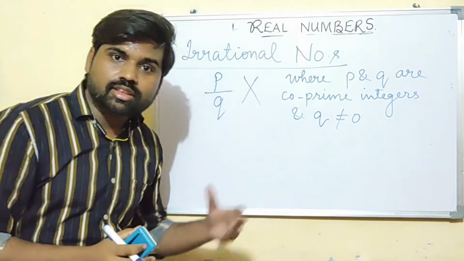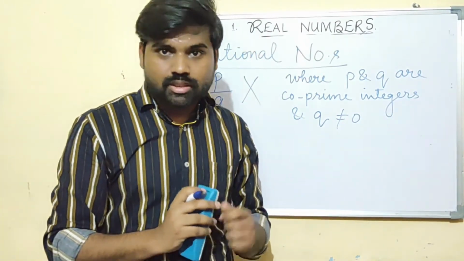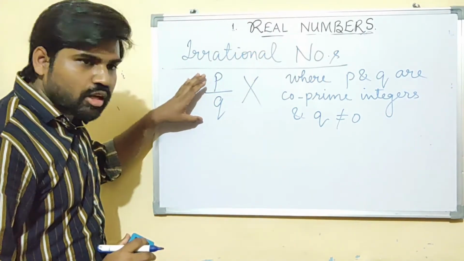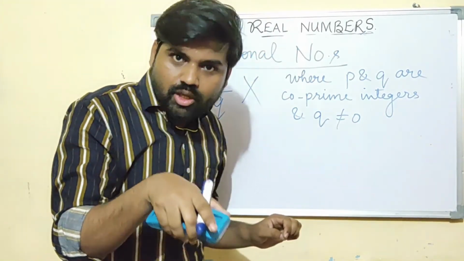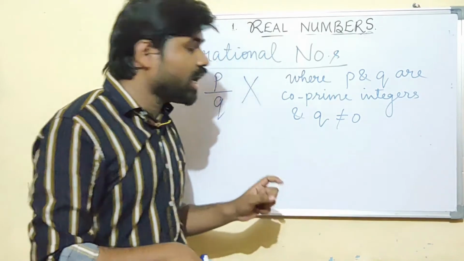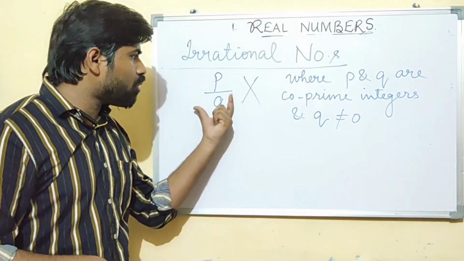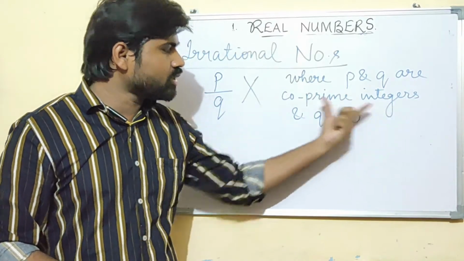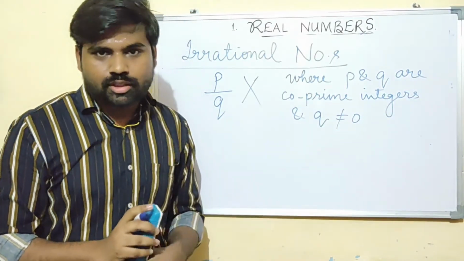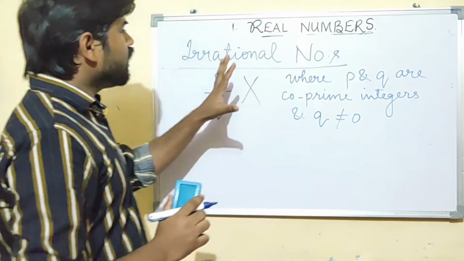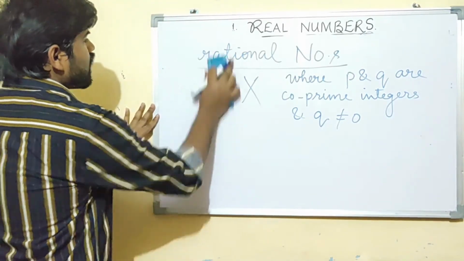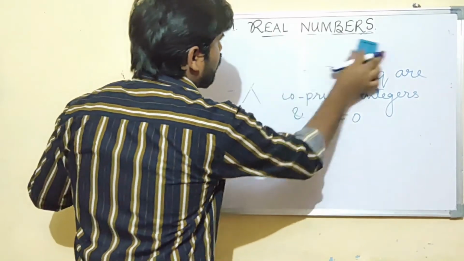You might think this is the definition of a rational number, but do notice I have used "not". Any number which cannot be represented in the form of p upon q, where p and q are co-prime integers and q is not equal to 0. Now, this is the end of the numbers, right? Now, let me tell you what a real number is.